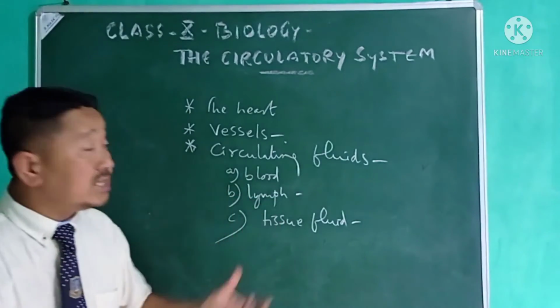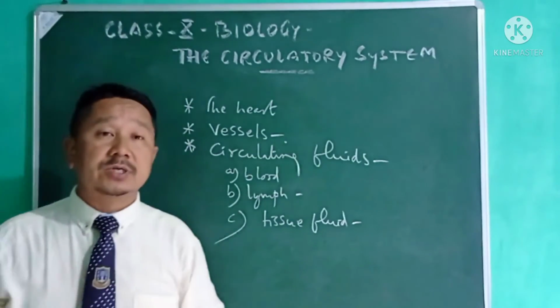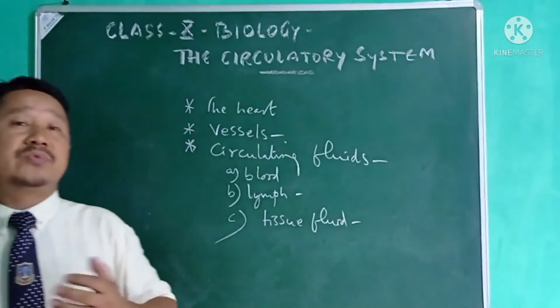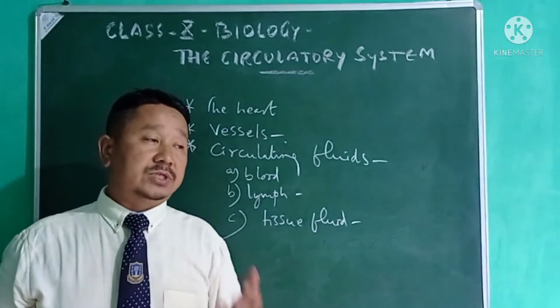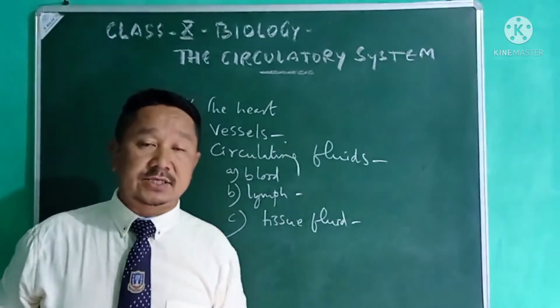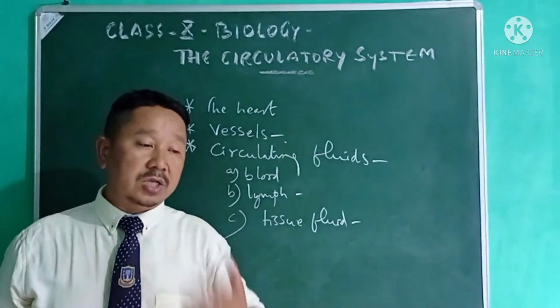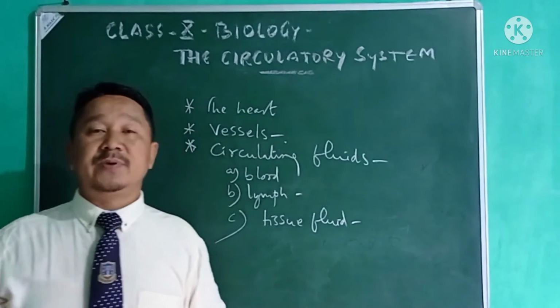So why do we need the circulatory system in the body? As I've told you, it is meant for transporting different substances to and from the organs of the body. Digested food, for example, has to be transported from the digestive system to different parts of the body.